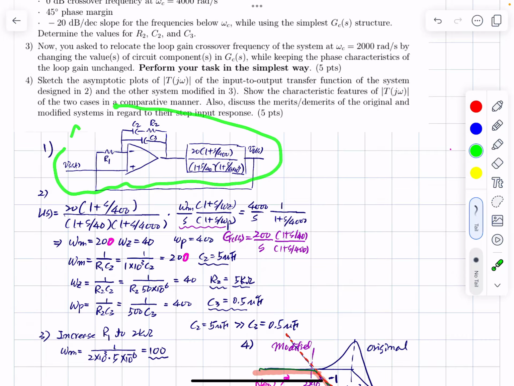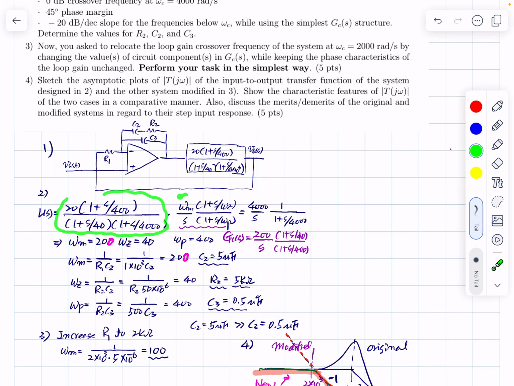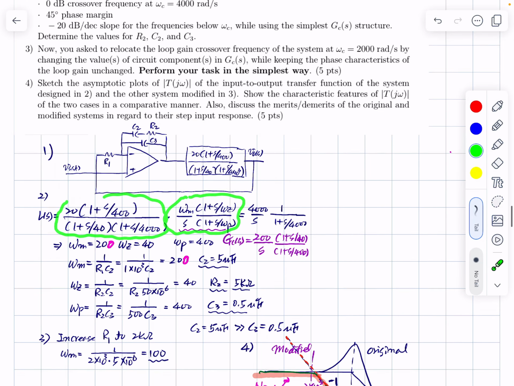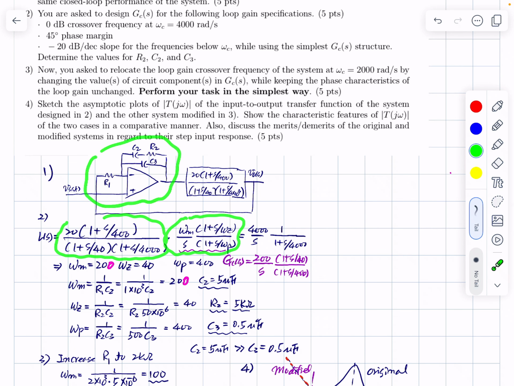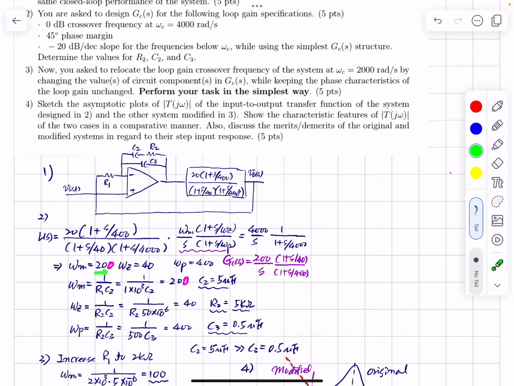And then the loop gain transfer function is this. This comes from the plant, and this is the transfer function of this feedback compensation. So it has a feedback structure containing terms generated by these two capacitors and the resistors. So omega m is 200. Because we have 20 already, if you put 200 here, you will get this number, right?